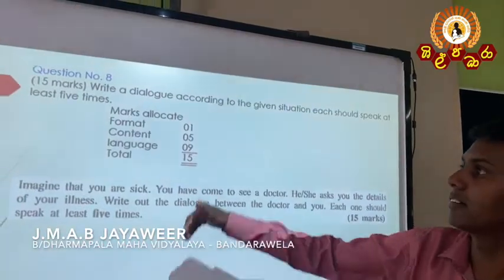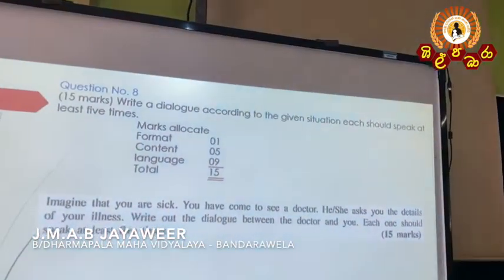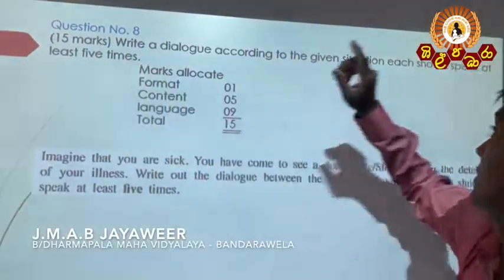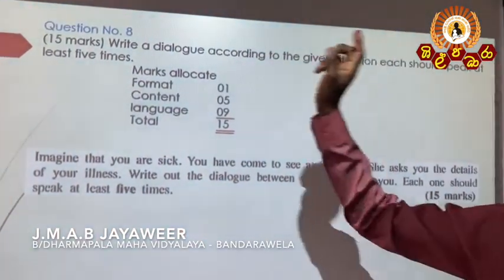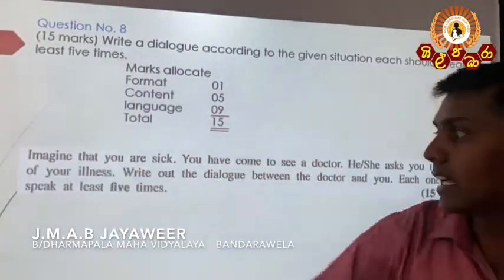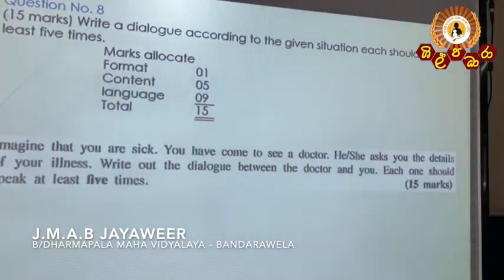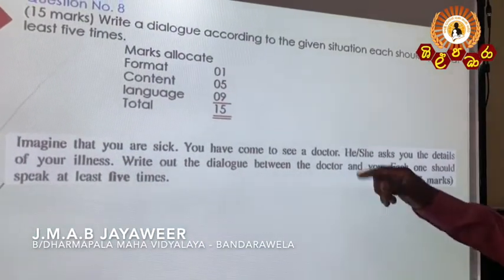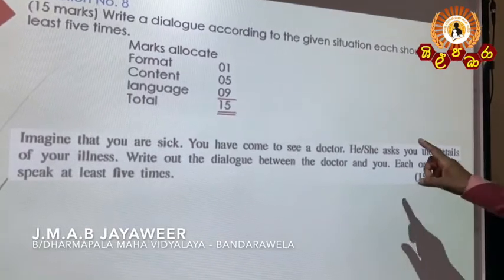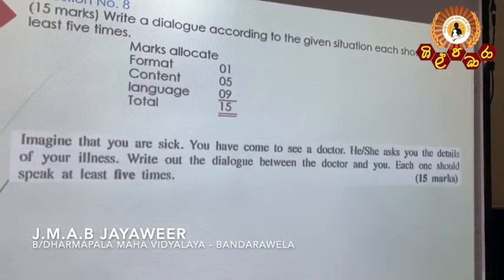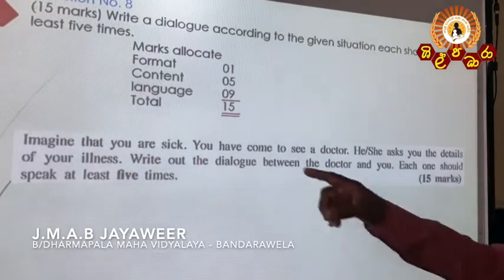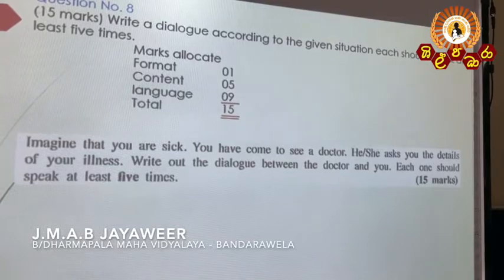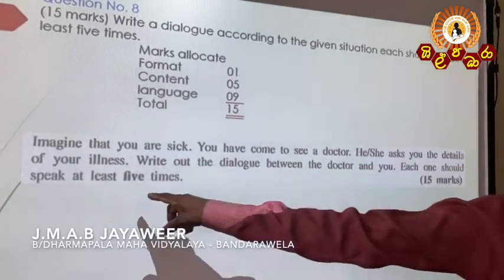Under dialogue, write a dialogue according to the given situation. Each should speak at least 5 times. Right. Now this is the situation given in last year's 2019 paper. Imagine that you are sick. You have come to see a doctor. He or she asks you the details of your illness. Write out the dialogue between the doctor and you. Each one should speak at least 5 times.